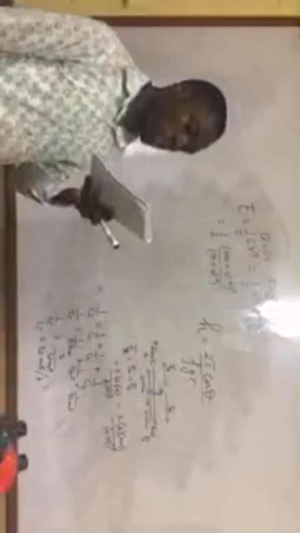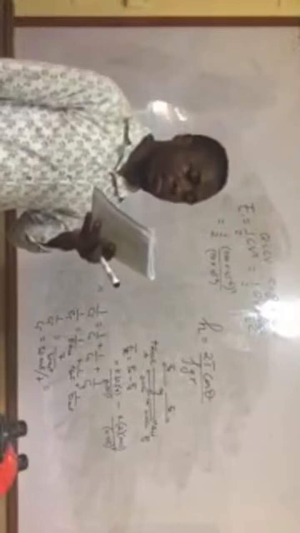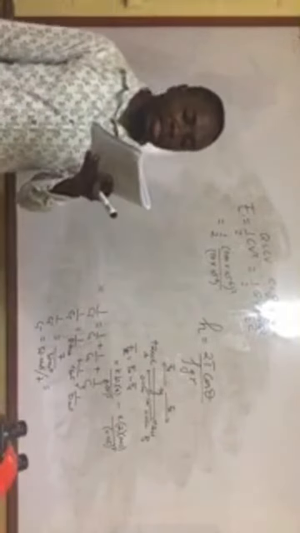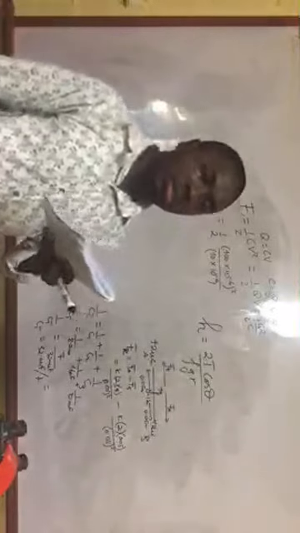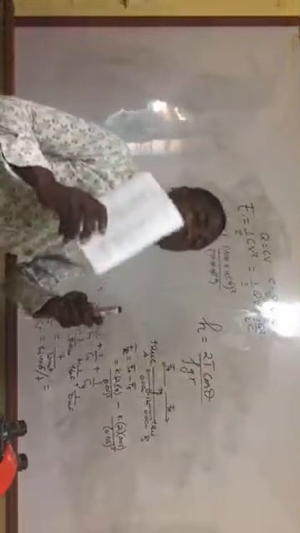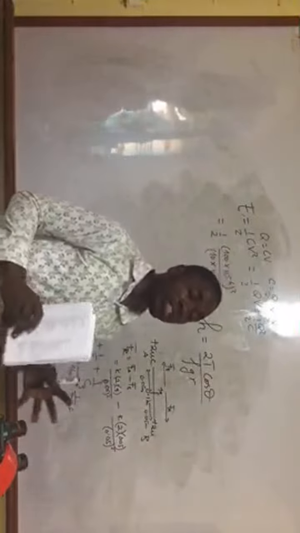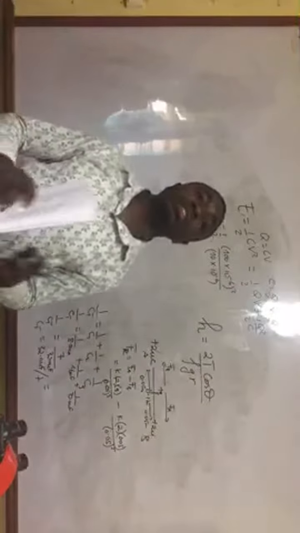So next question, that's question 19. Which of the following is a property of a uniform electric field? Once they say an electric field is uniform, it means that the electric field strength at all points in the field is the same.